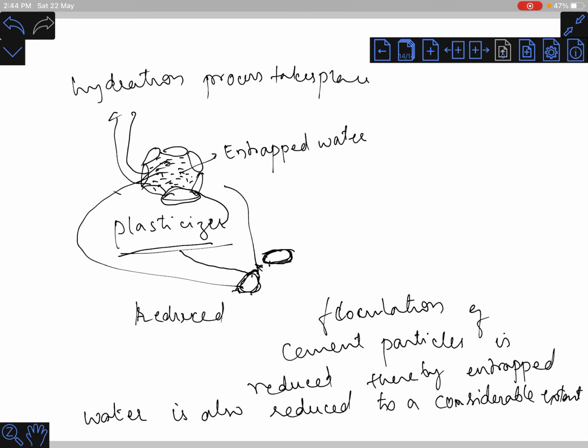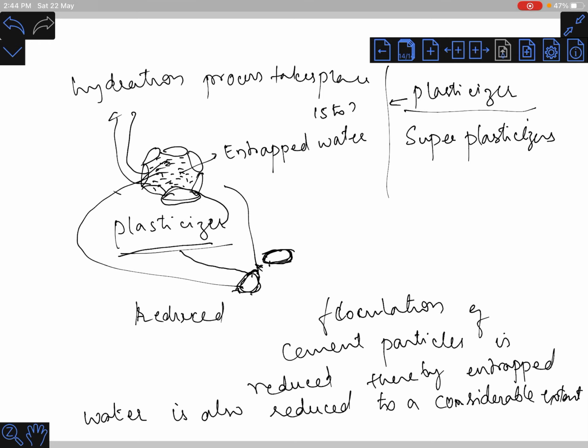Again, we have two types: plasticizers and super plasticizers. By using the plasticizer, 15 to 20% of water is reduced, and by using the super plasticizer, 20 to 30% of the amount of water can be reduced to attain the desired workability.